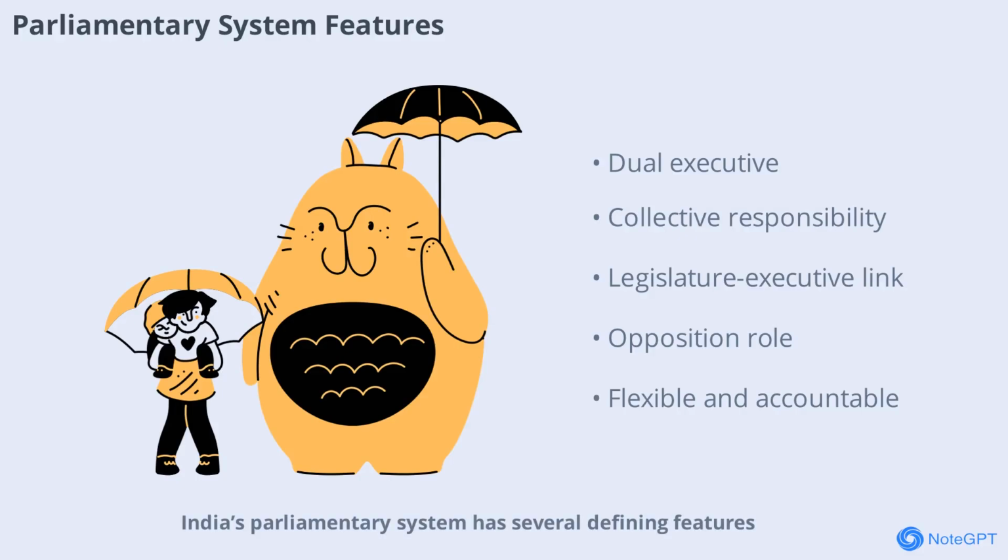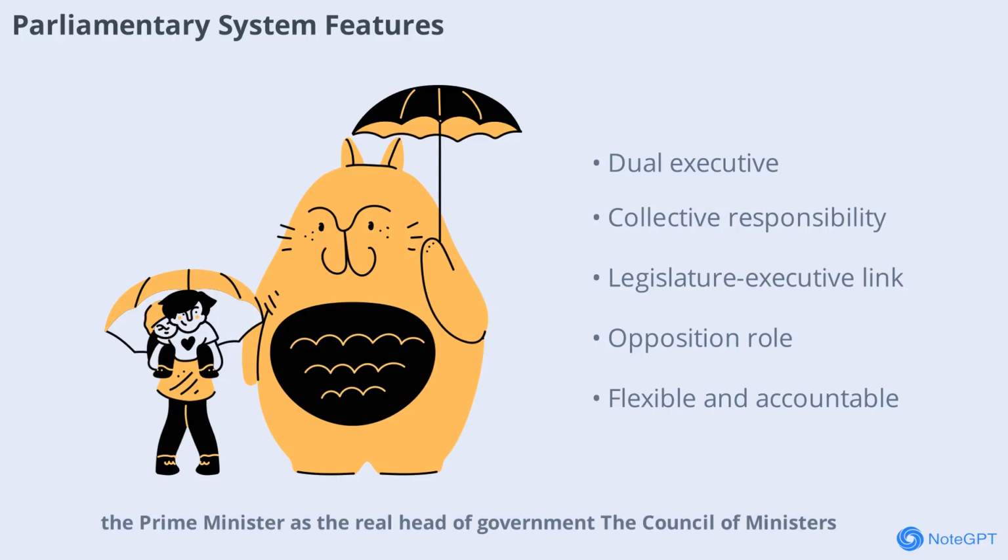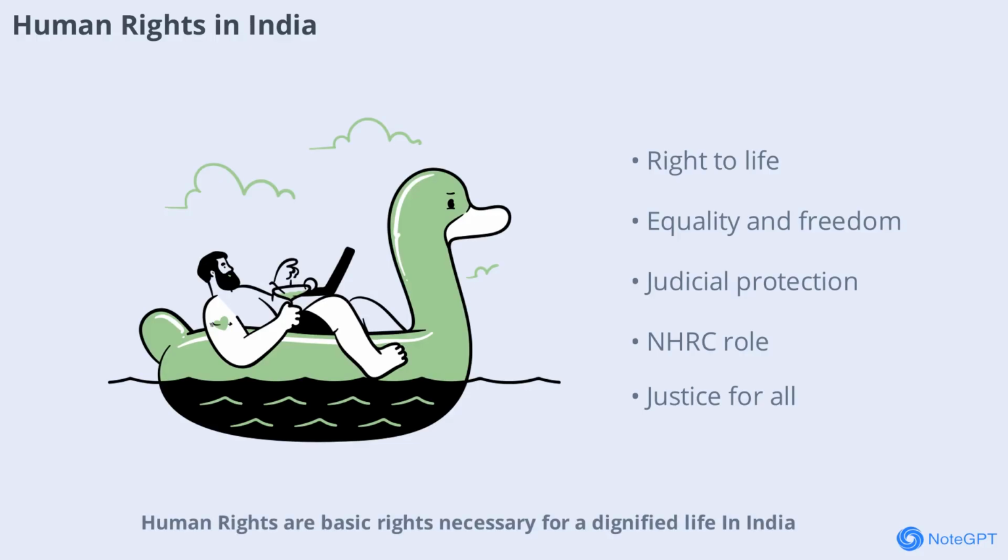India's parliamentary system has several defining features. It has a dual executive, the president as the nominal head of state and the prime minister as the real head of government. The Council of Ministers, led by the prime minister, is collectively responsible to the Lok Sabha. Ministers are members of the legislature, ensuring a close link between the executive and legislative branches. The opposition party plays a vital role in checking government action. The system is flexible, accountable, and suitable for a democratic society, but it can also lead to political instability and party politics.